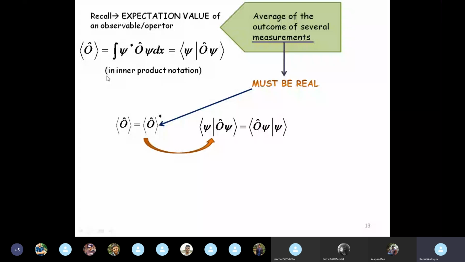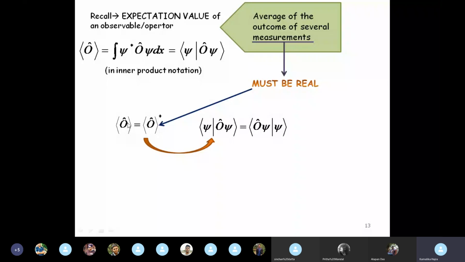Remember the definition of a Hermitian operator? A Hermitian operator is such that its complex conjugate is equal to the original function. So, for the expectation value of an observable in quantum mechanics, the operator has to be Hermitian, which means, very important result, in quantum mechanics, observables are represented by Hermitian operators.